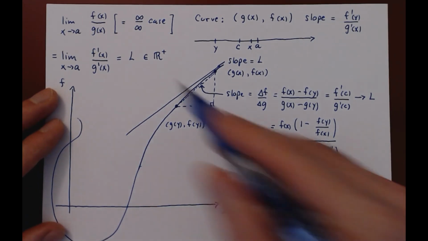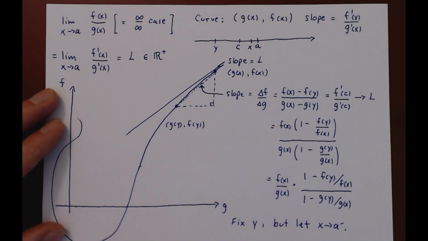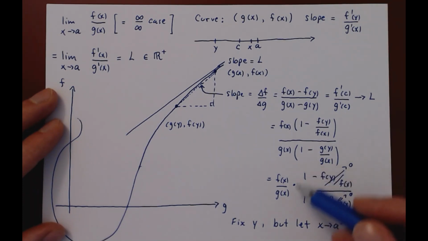Both f and g, by assumption, at x are going to infinity as x approaches a. And so we have a constant over infinity in each case. And so each term will be approaching 0. And look at that. By letting x approach a and fixing y, this term will be approaching 1